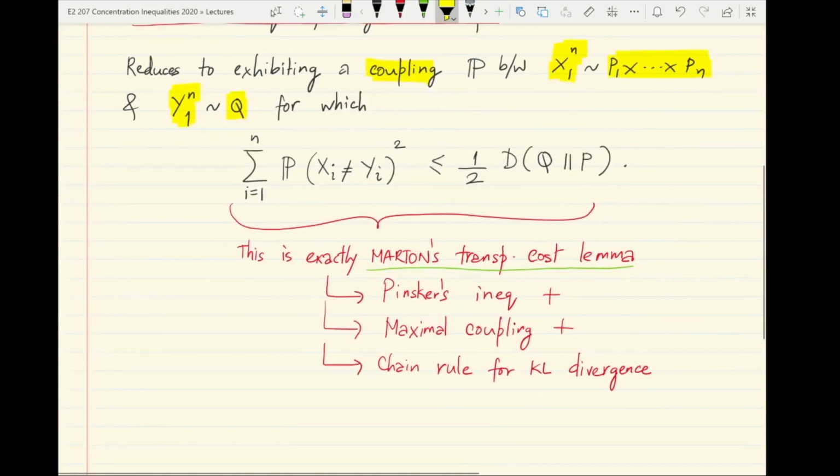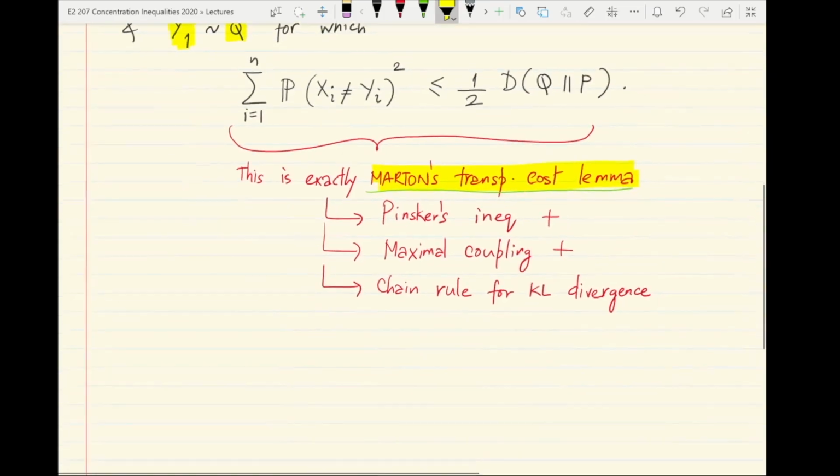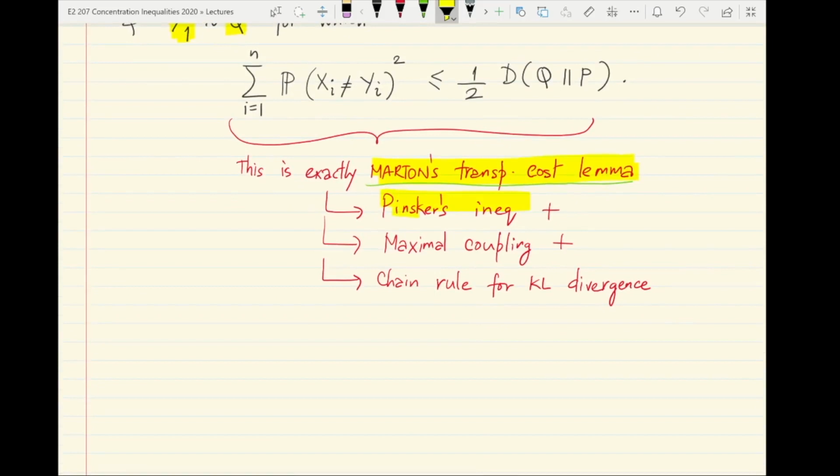And this is basically like an optimal transportation cost inequality, which Marton's transportation cost lemma actually shows. So this is exactly the content of Marton's transportation cost lemma that we proved earlier. The ingredients in showing this result were basically Pinsker's inequality that helped us deal with the n equal to 1 case.